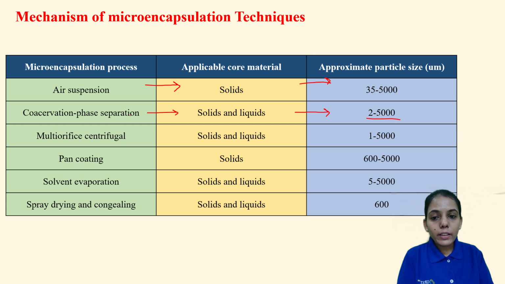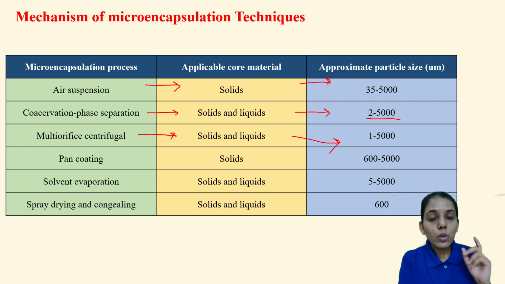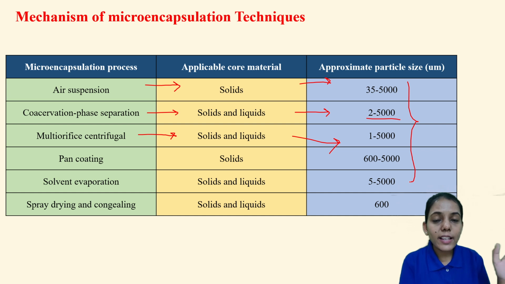Next is the multi-orifice centrifugal method. The name itself suggests it is based on the centrifugation phenomenon. It is also for solids as well as liquids. The particle size which can be obtained is 1 to 5000 micron. So remember, what is common in all of them is the highest particle size, up to 5000 micron. Only spray drying and spray congealing will give up to 600 micron.